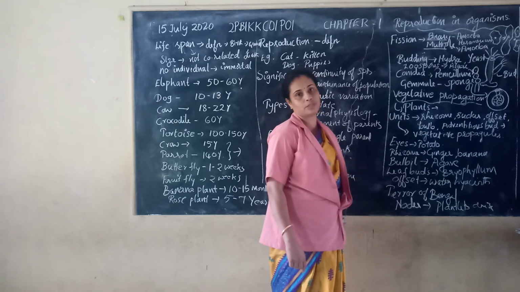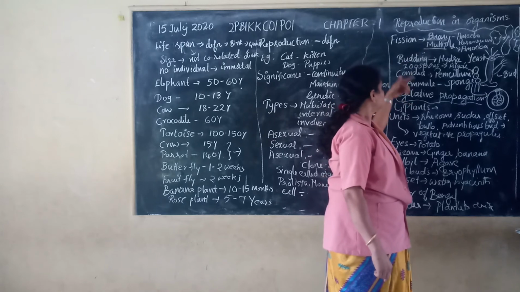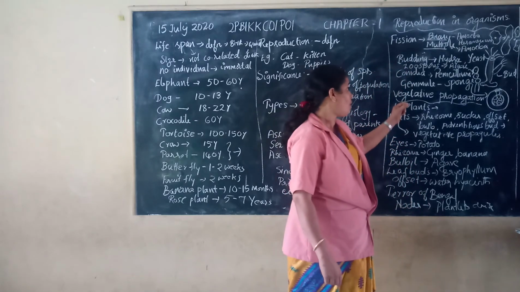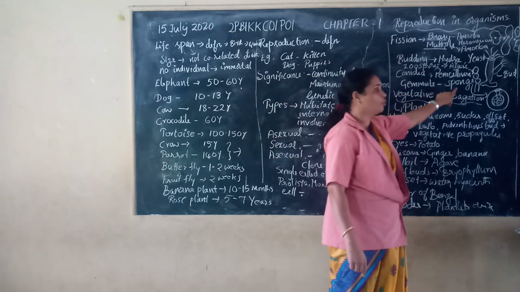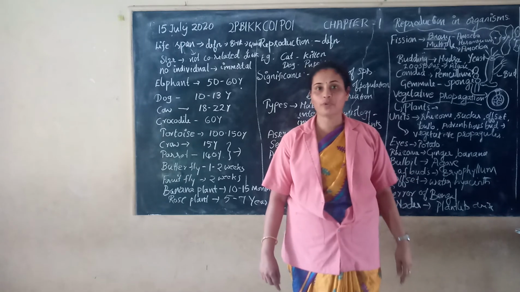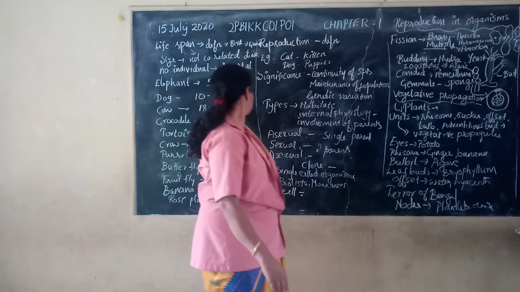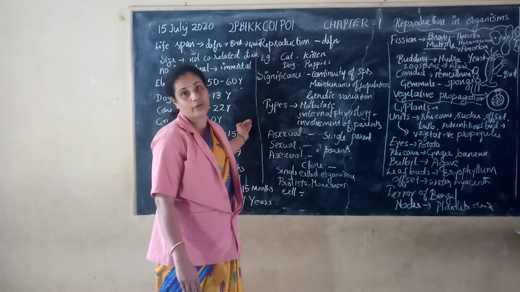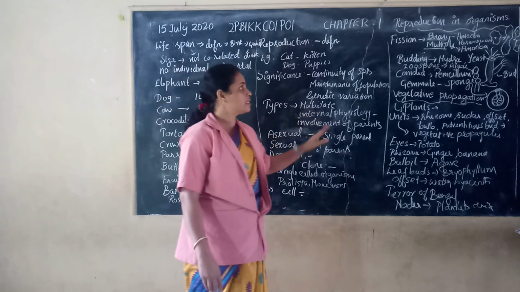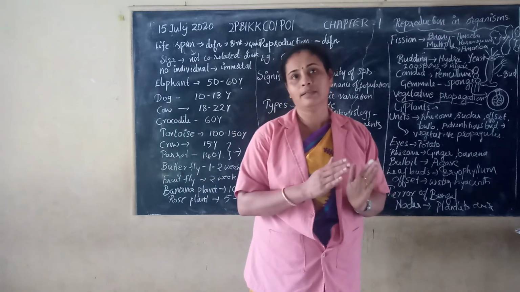Some examples may be asked, or name the types of reproduction in lower organisms, or name the structure involved in sponge during asexual reproduction. Such questions may arise. Even the lifespan of some organisms may be asked in the exam. So this is regarding reproduction in organisms, the first part.